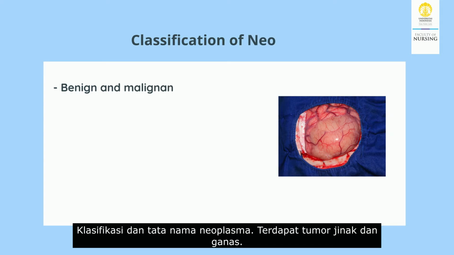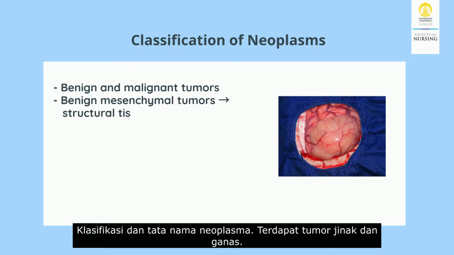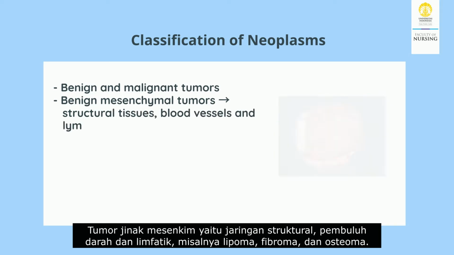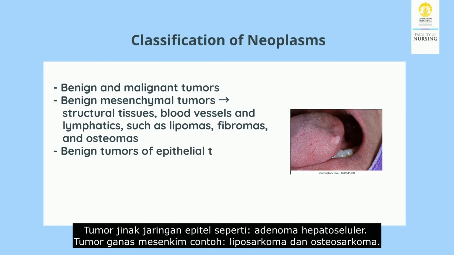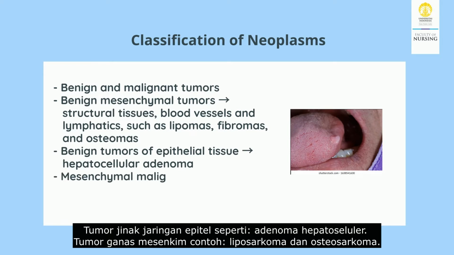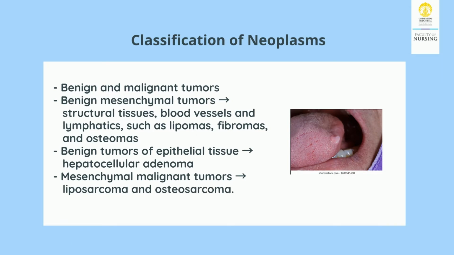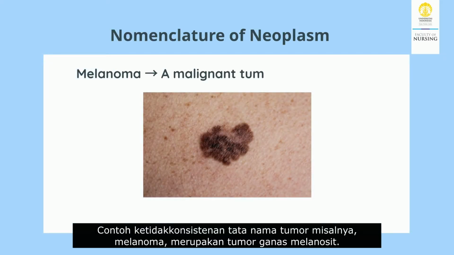Classification and nomenclature of neoplasms. There are benign and malignant tumors. Benign mesenchymal tumors involve structural tissues, blood vessels, and lymphatics, such as lipomas, fibromas, and osteomas. Benign tumors of epithelial tissues include hepatocellular adenoma. Malignant mesenchymal tumors include liposarcoma and osteosarcoma. An example of inconsistency in tumor nomenclature is melanoma, a malignant tumor of melanocytes.